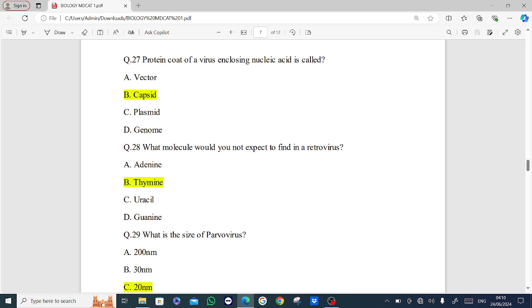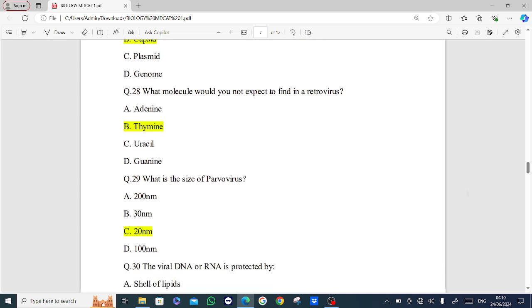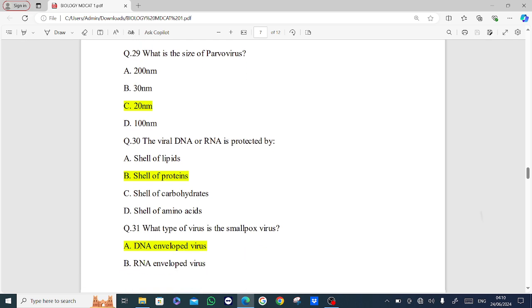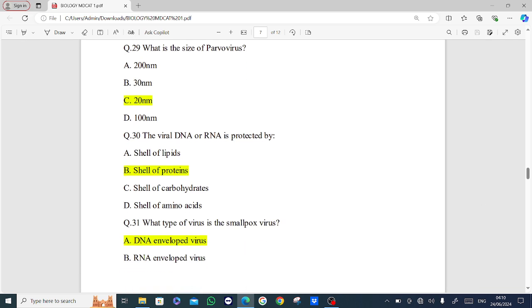Options are 200 nanometer, 30 nanometer, 20 nanometer, 100 nanometer. Answer is option C, 20 nanometer. Next MCQ is the viral DNA or RNA is protected by. Options are shell of lipid, shell of protein, shell of carbohydrate, shell of amino acid. Answer is option B, shell of protein.